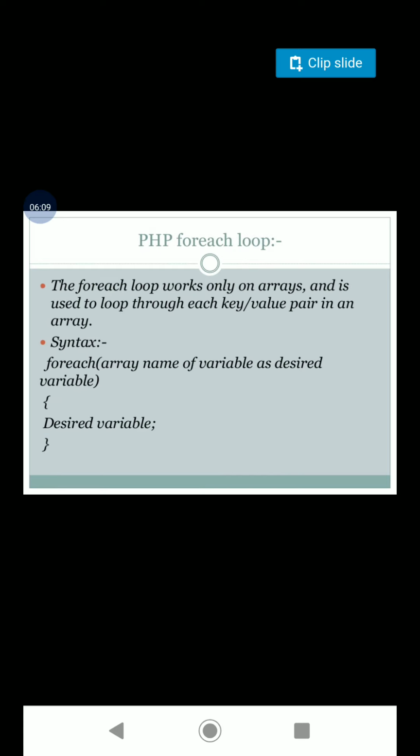Again, foreach loop is a new loop allowed in PHP to loop through a block of code for each element in the array. Here we are going to take it as a key value pair. The syntax is foreach array variable name as value, begin desired variable. So we are doing some operations on the desired variable. That is, each element value stored in the array will be assigned to the desired variable.